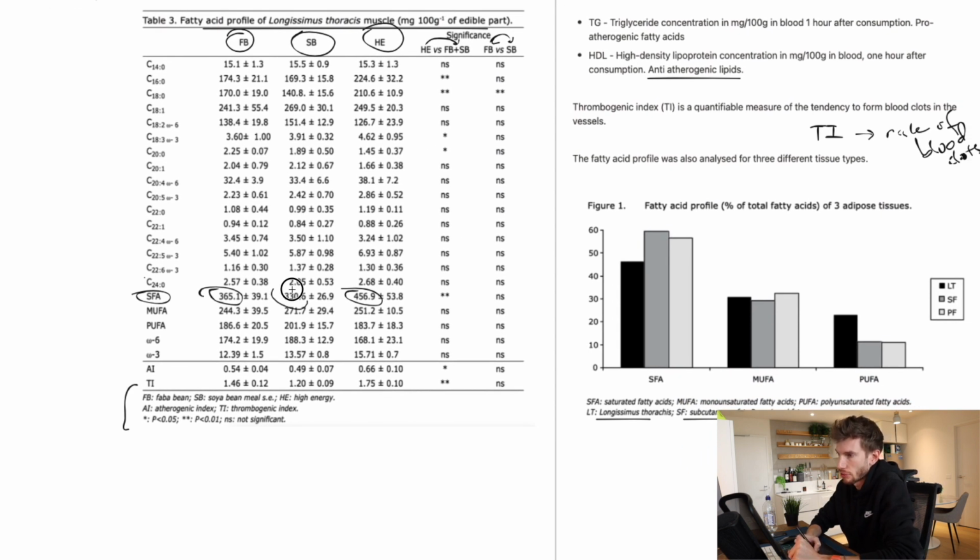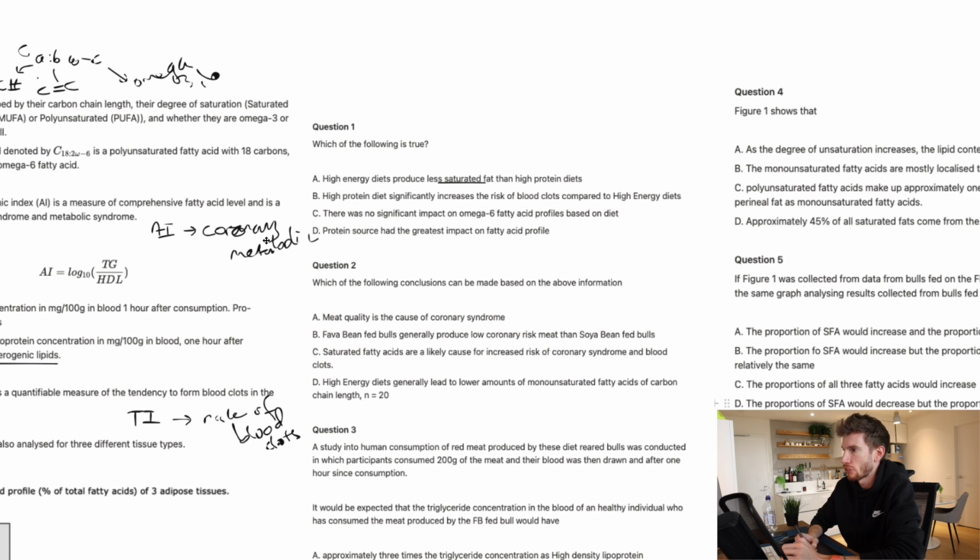So it does look to be higher, not less than, which is what the statement said. The other thing we have to look at is the significance. We're comparing high energy to protein, so we want to use this column, and we can see that's 2 stars. 2 stars is a P level of less than 0.01, so that means very significant, only a less than 1% chance of error or chance causing that relationship. So it says less, but the data says more, so that one is going to be out.